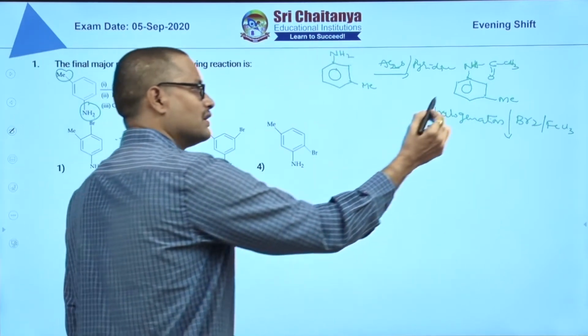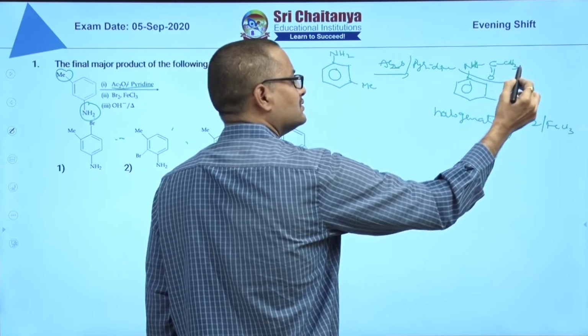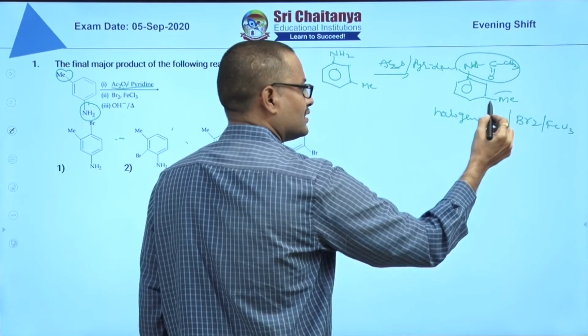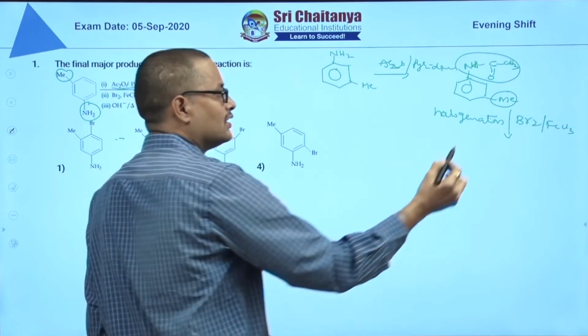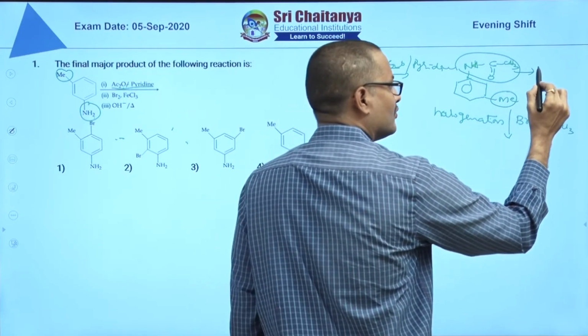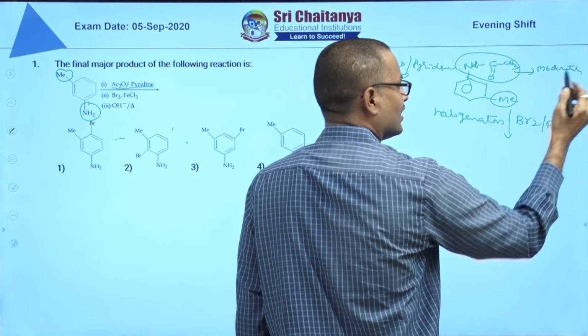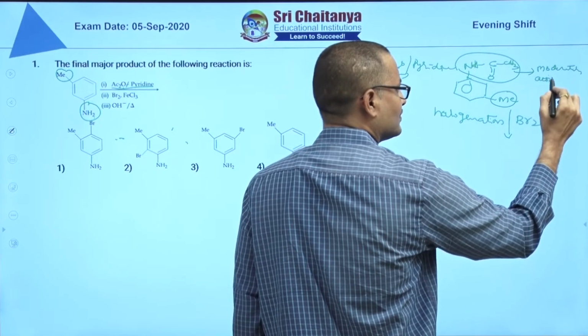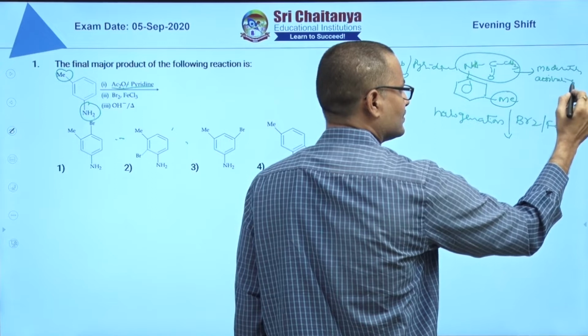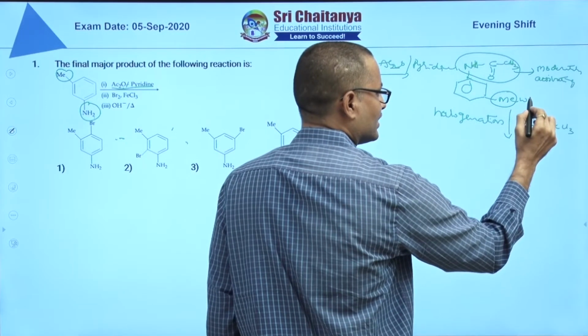The benzene ring already has NHCOCH3 and Me. NHCOCH3 is a moderately activating group, and methyl is weak activating.